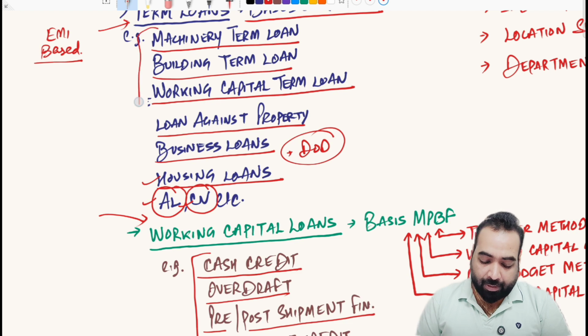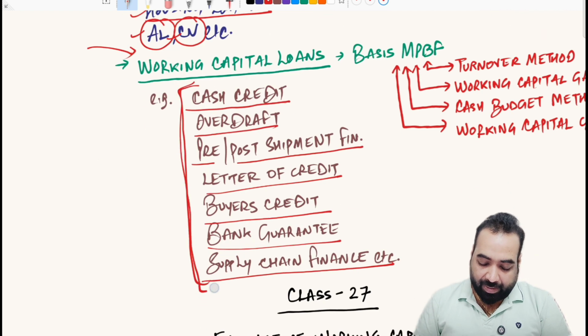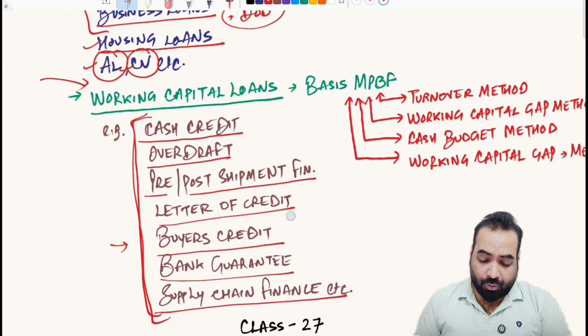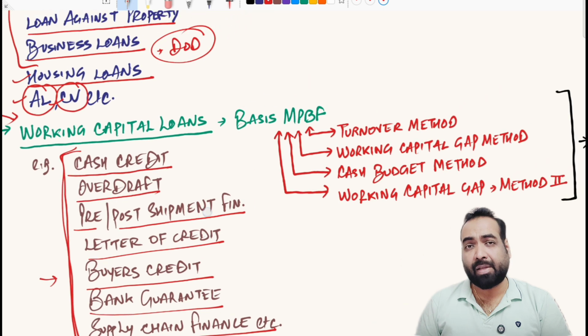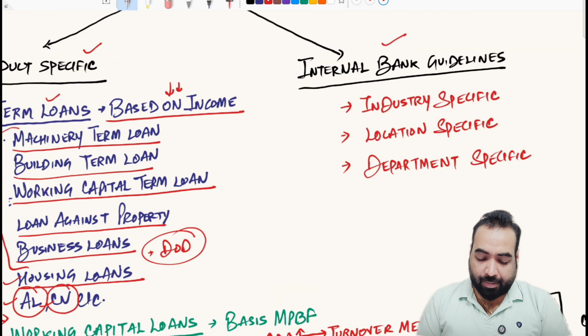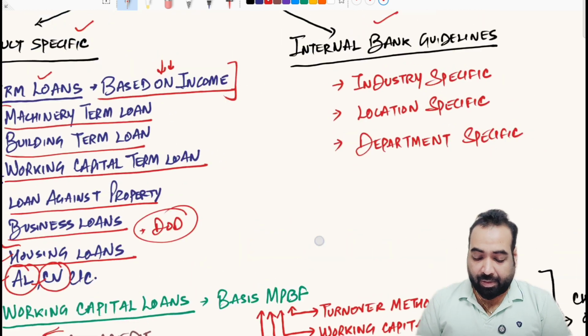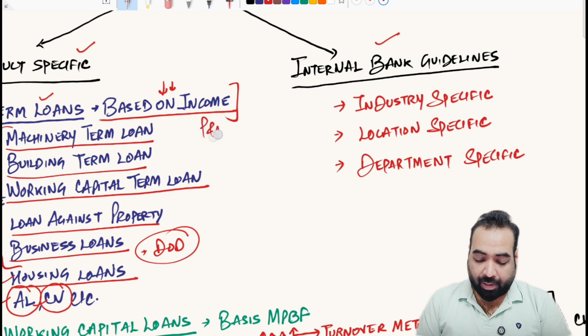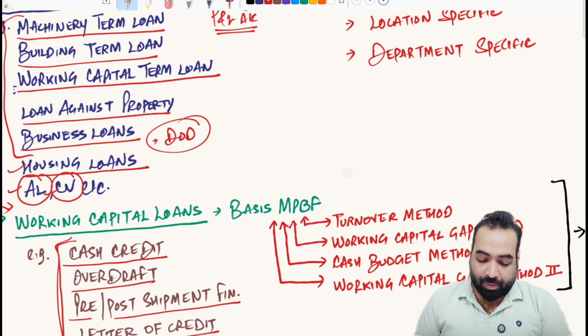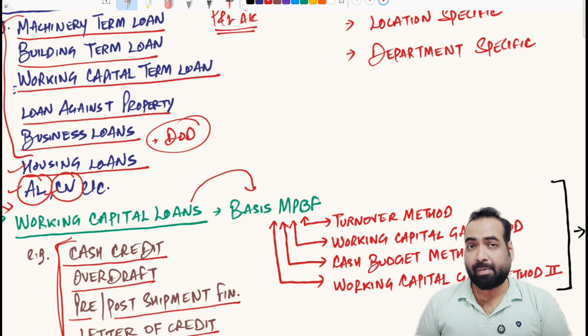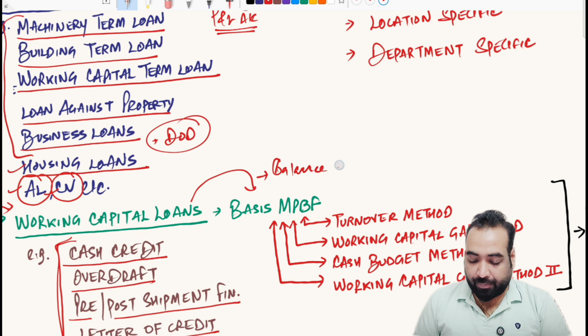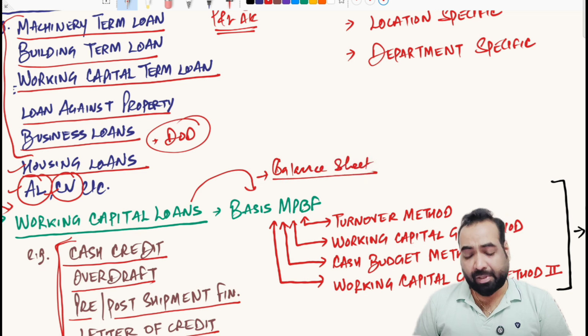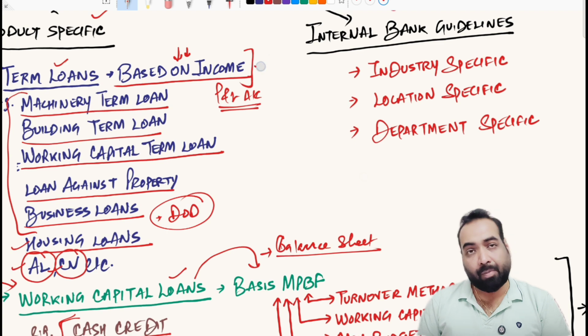The rest of these loan products will be discussed in detail by me with you practically, as I have done in my banks. So the assessment of these working capital loans is based on your investments. Term loans are assessed based on your monthly income, which is retrieved majorly from your profit and loss account. These working capital loans are assessed on the basis of the MPBF, maximum permissible bank finance, which we usually calculate from your balance sheets. So these are asset driven, investment driven products, while the others are income driven products, right?